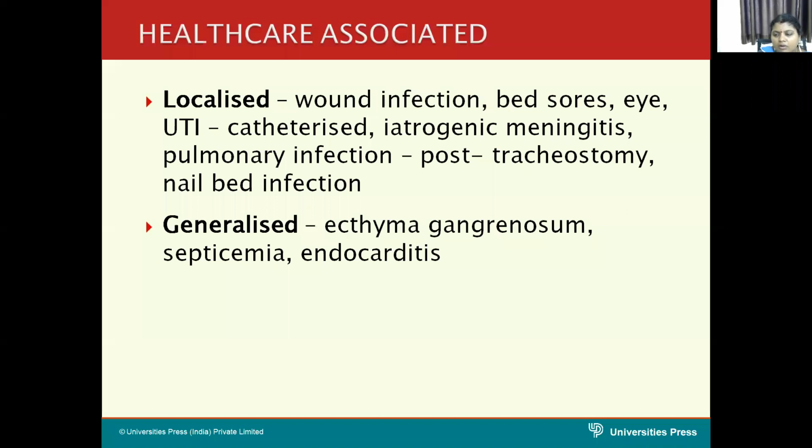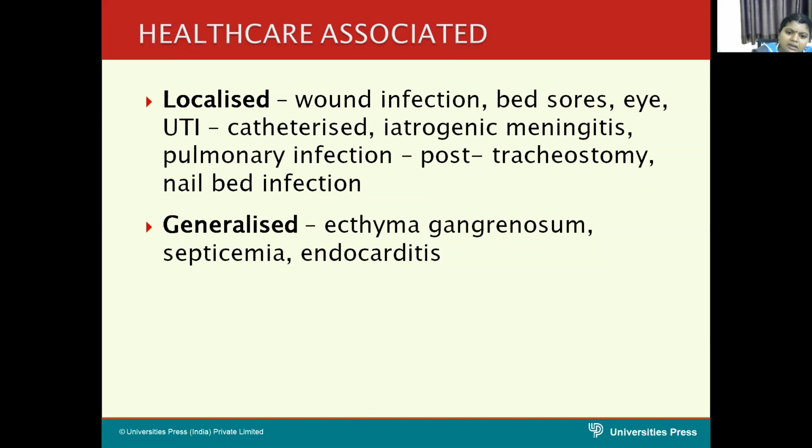This septicemia and endocarditis is commonly seen in persons who are immunocompromised, persons with malignant conditions, that means persons who are debilitated due to concomitant infection.